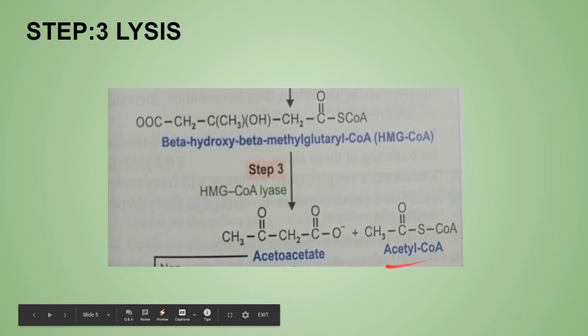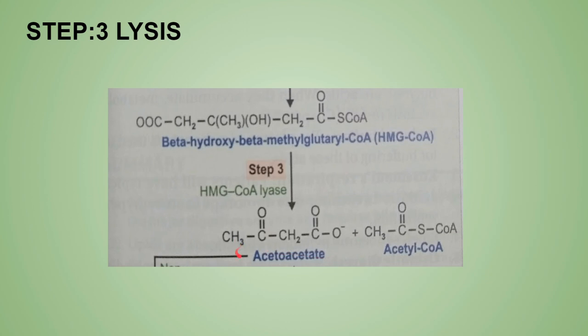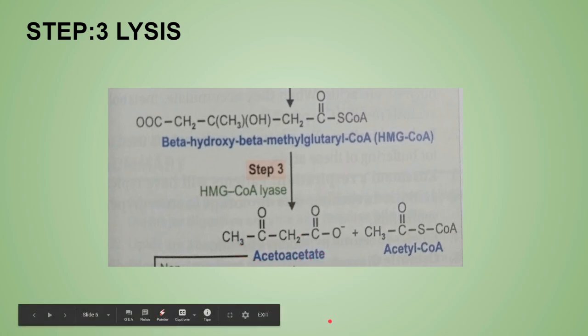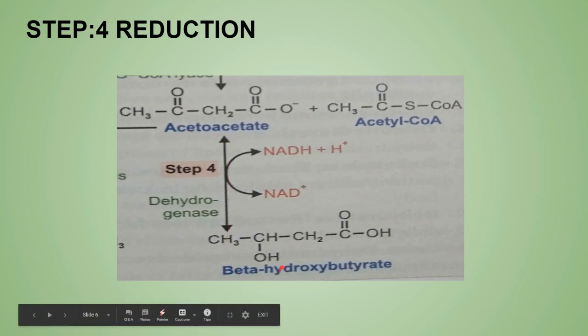Now this acetyl-CoA can be used further in step 2. In this step also it can be used. So it will form acetoacetate, which will further go to the 4th step. Step 4 is the reduction process. Over here, as you can see, the acetoacetate, which was the primary ketone body, will convert into beta-hydroxybutyrate, which is the secondary ketone body. So the primary ketone body forms a secondary ketone body by the dehydrogenase process.